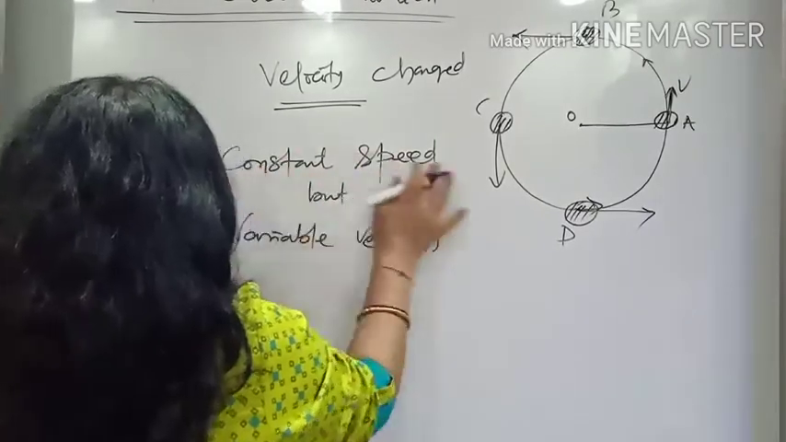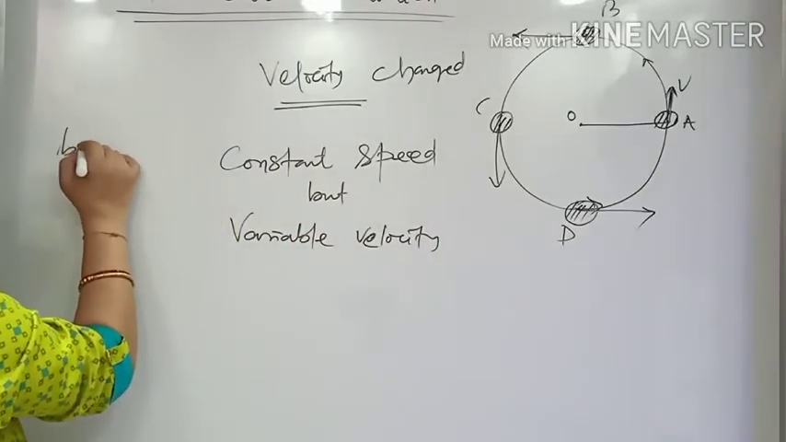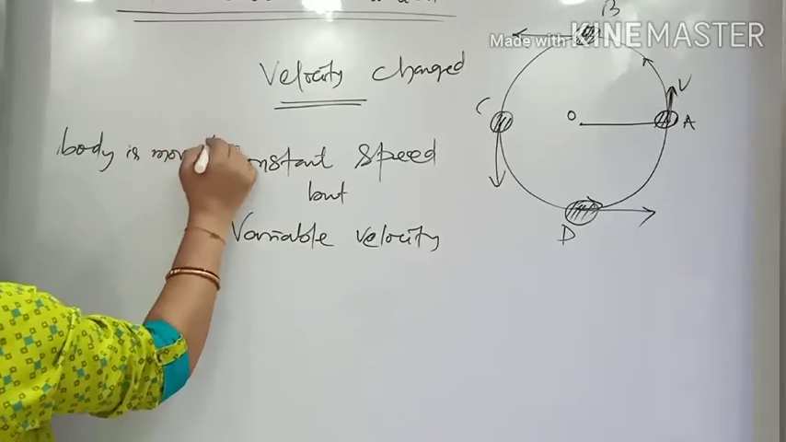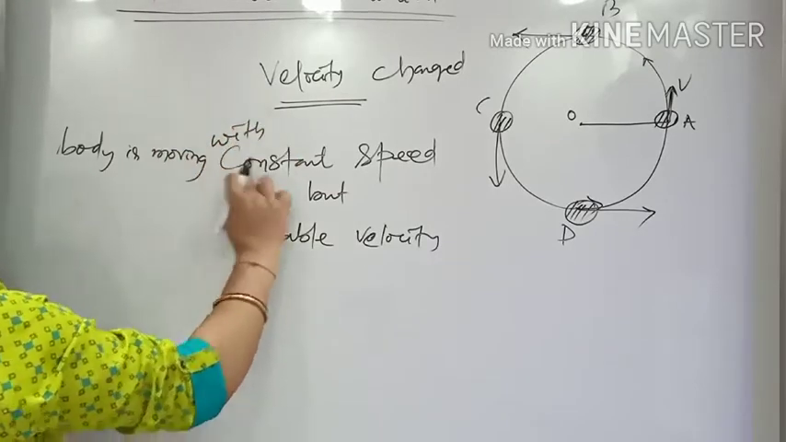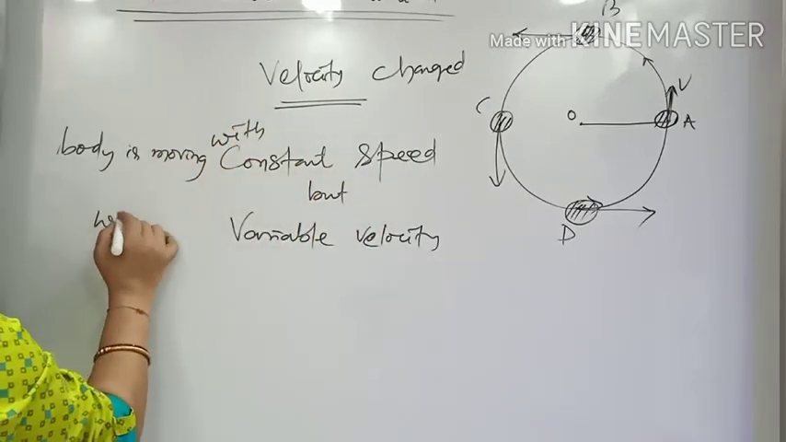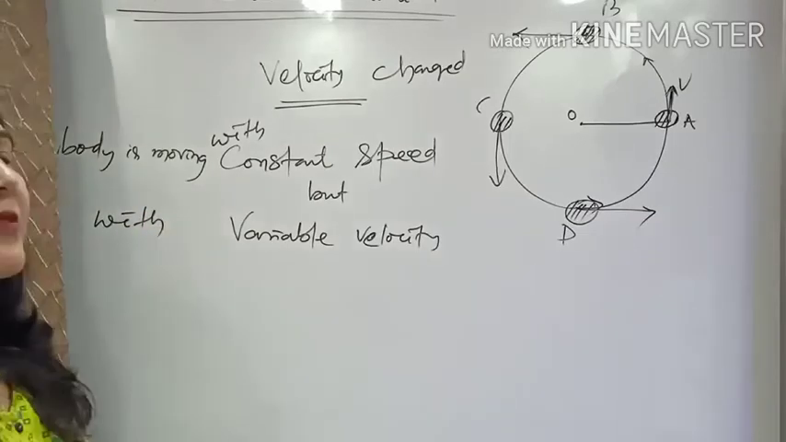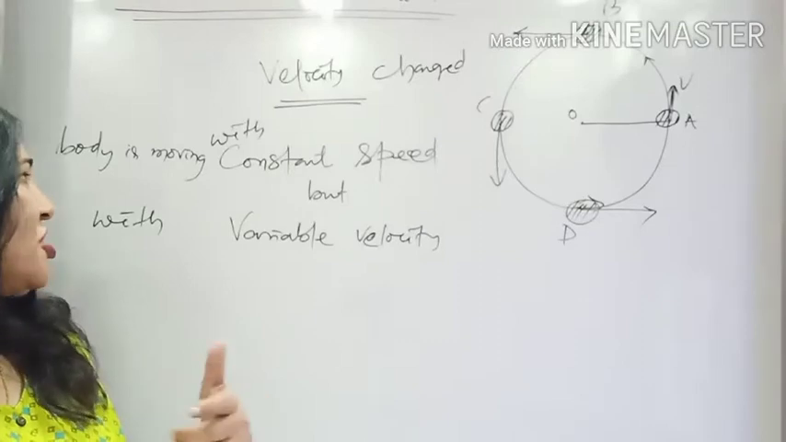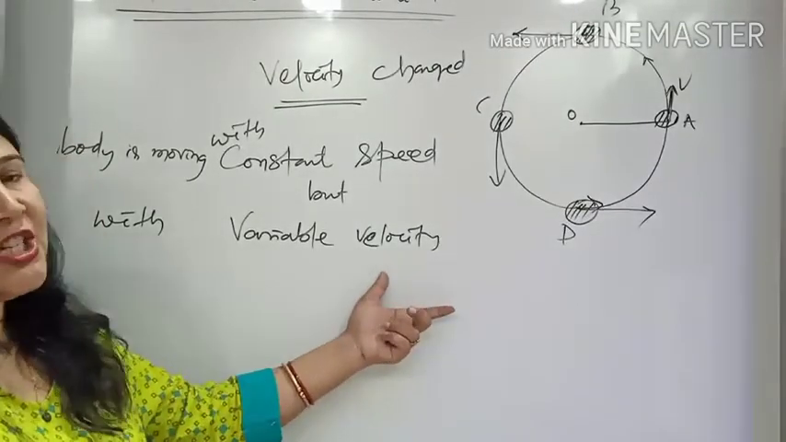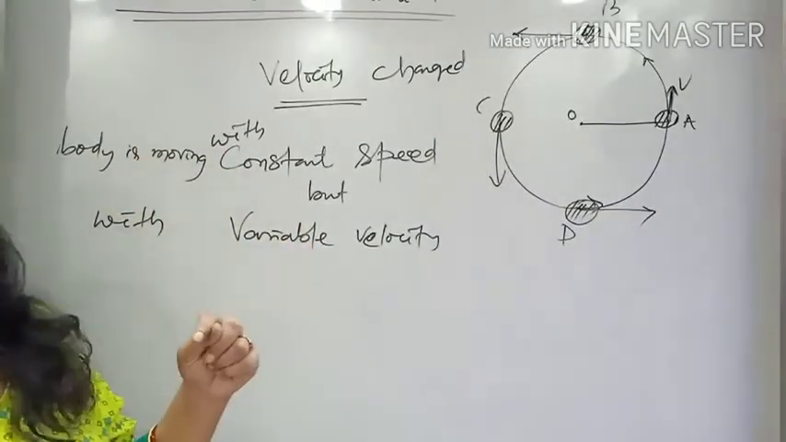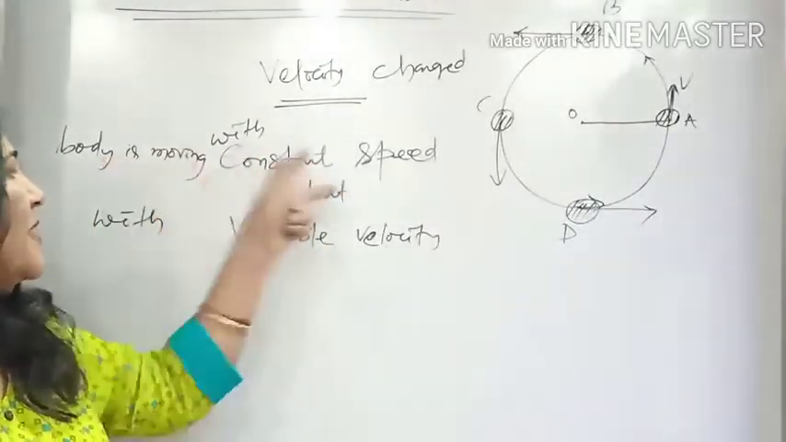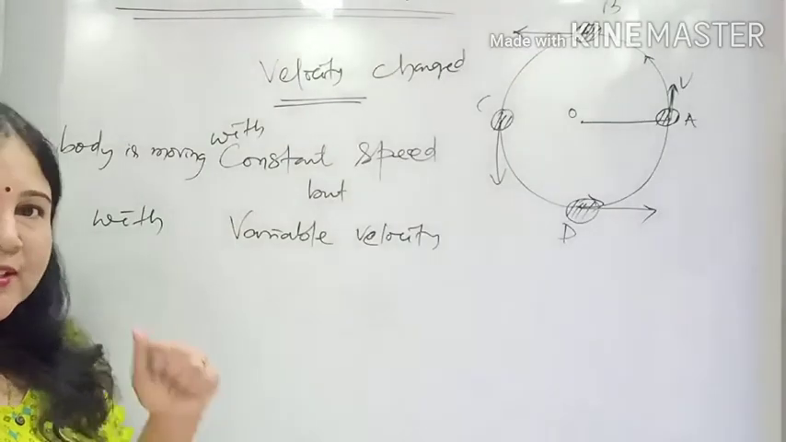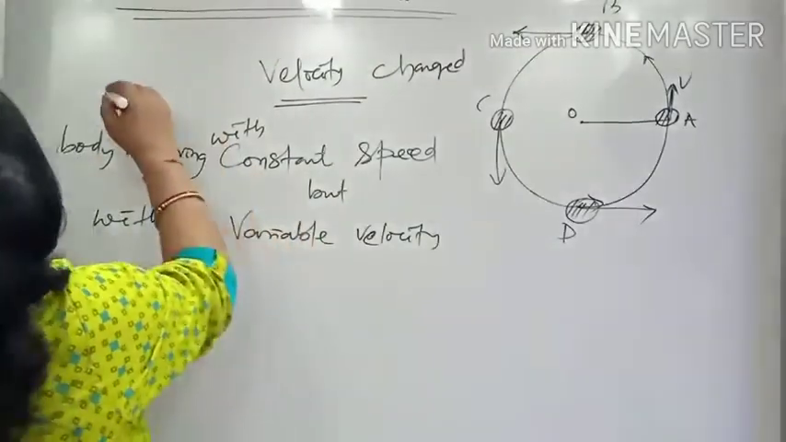So the body is moving with what? The body is moving with constant speed but with variable velocity. Variable means what? It goes on changing, goes on varying. So that means velocity goes on changing. That's why when a body is moving in a uniform circular motion, its speed remains constant but velocity goes on changing. Okay, this is one important aspect of uniform circular motion.